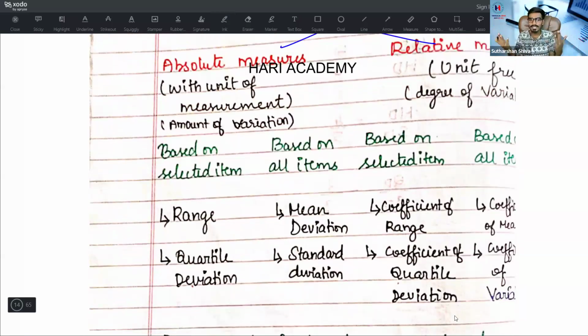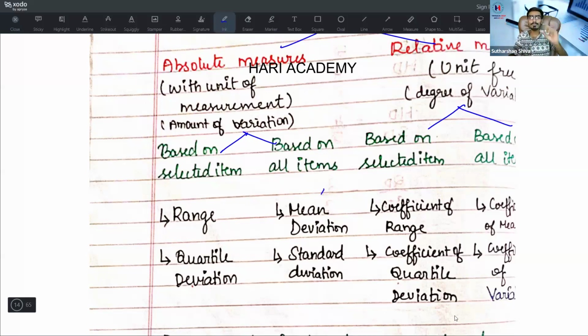Then we will divide this basically into 2 parts. Absolute measures are divided into two parts, and relative measures are divided into two parts. Absolute measures are further divided based on selected items and based on all items. Based on some selected items, they are range and quartile deviation. Range means highest and lowest, so we only cover some selected pieces of the data. Quartile deviation is nothing but the quartiles, your median, so it is the center part of the values. Based on all items, they are mean deviation and standard deviation.